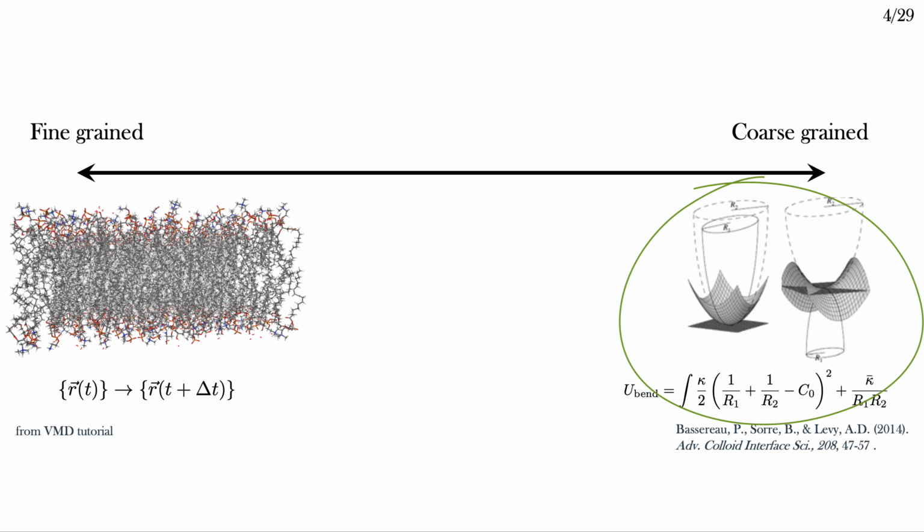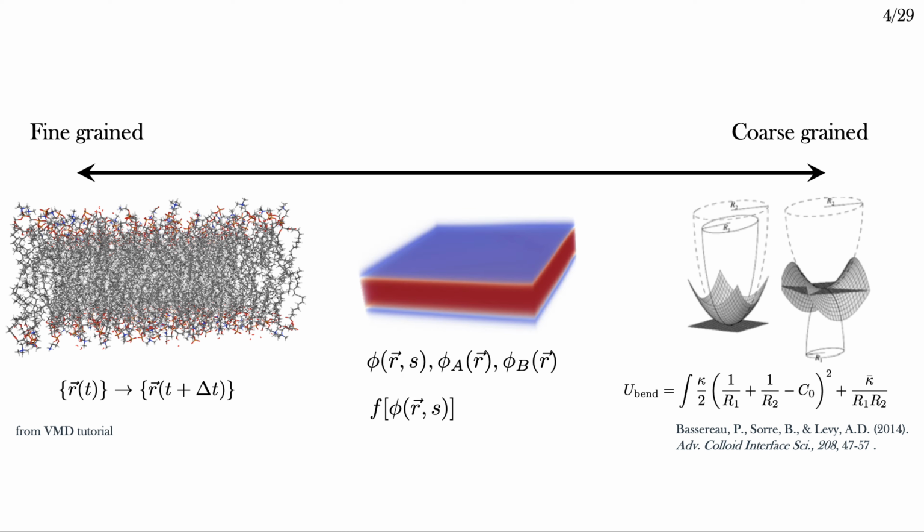At the other extreme, there are Helfrich models. These ignore the internal degrees of freedom of the membrane and treat it like an elastic sheet that can deform in various ways. The energy of the sheet is written in terms of the degree of each kind of deformation, and you can study the behavior of the sheet. The issue with this is the ad hoc nature of the energy functional, and the difficulty in studying changes in topology.